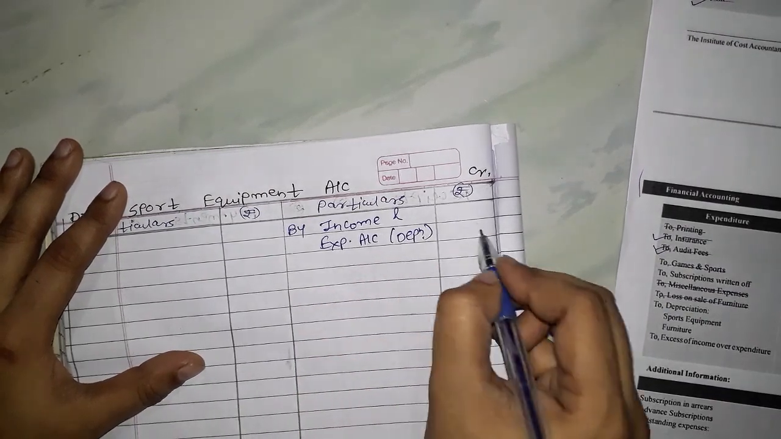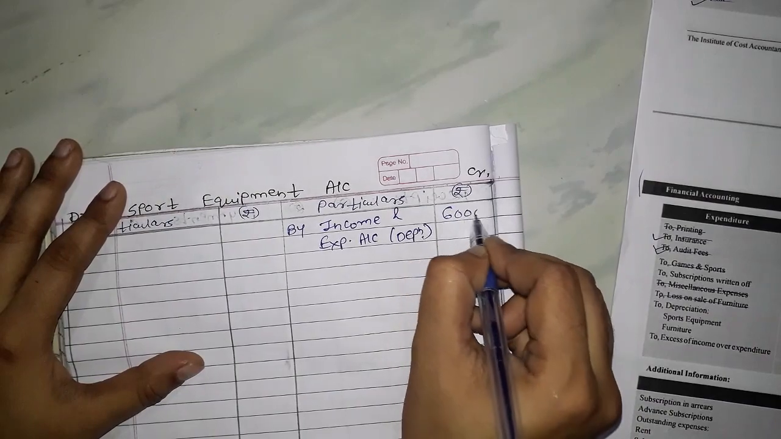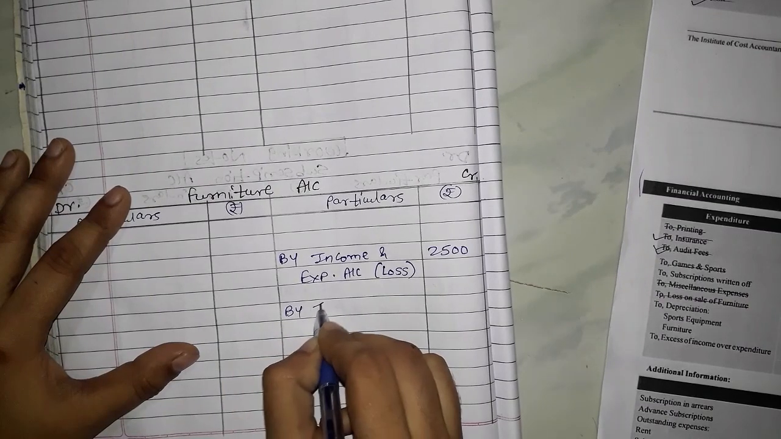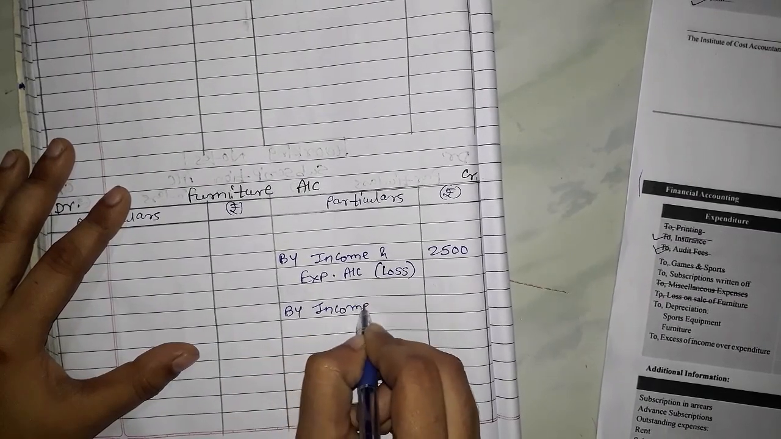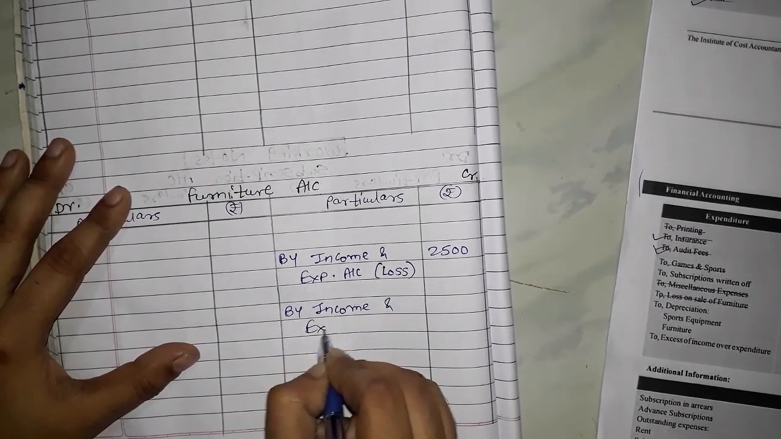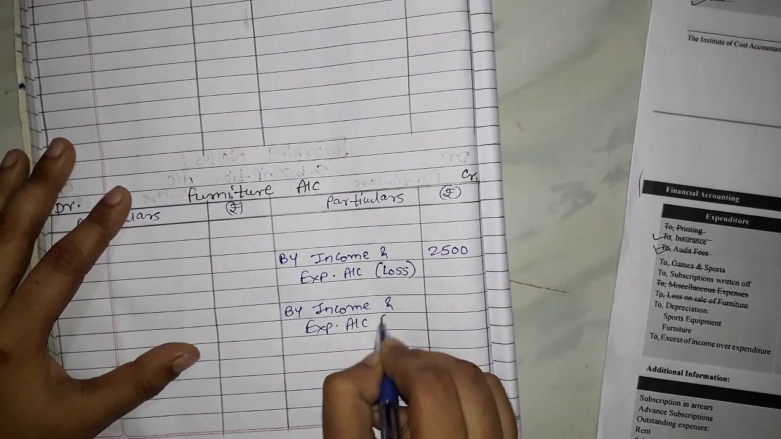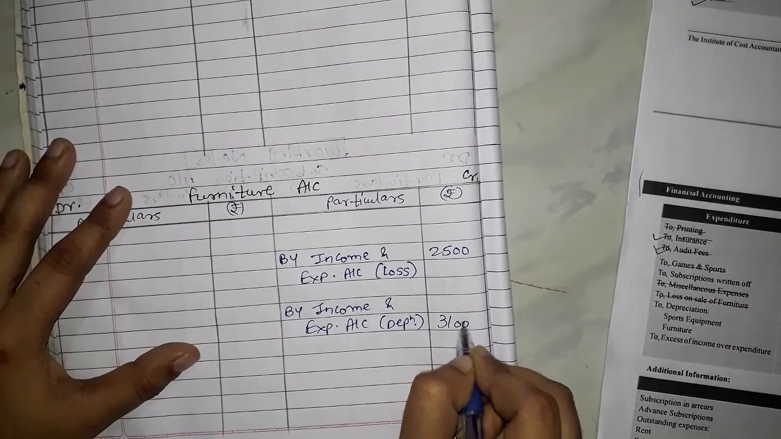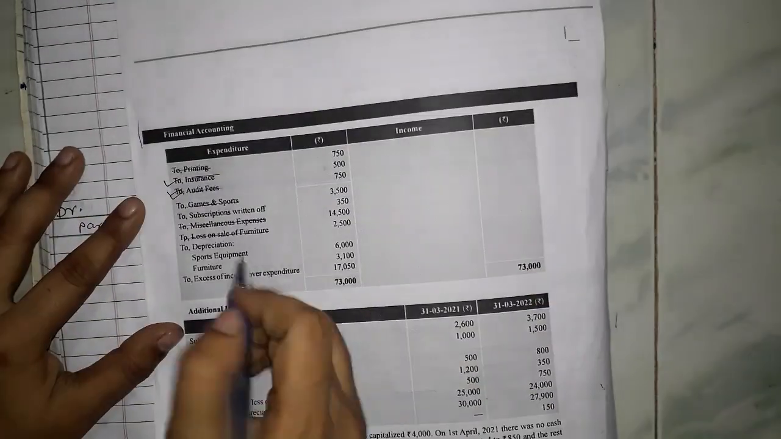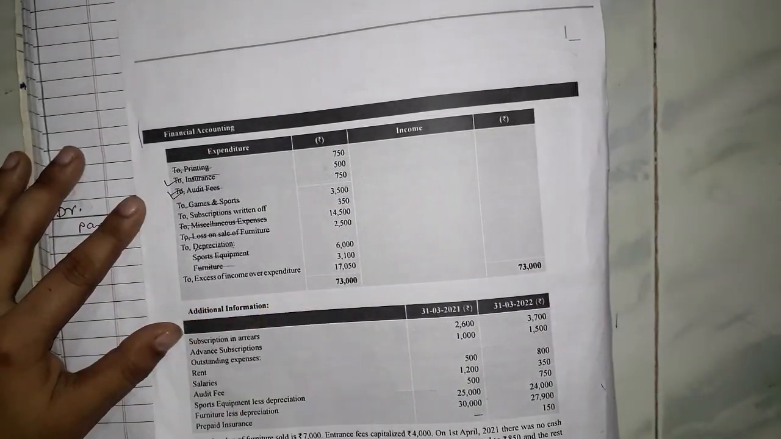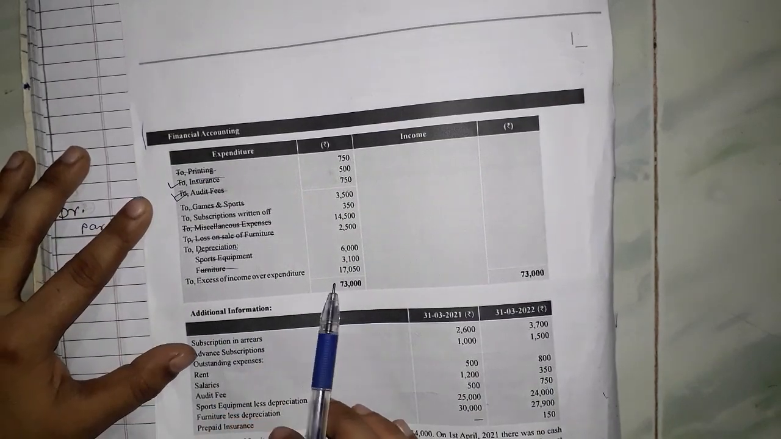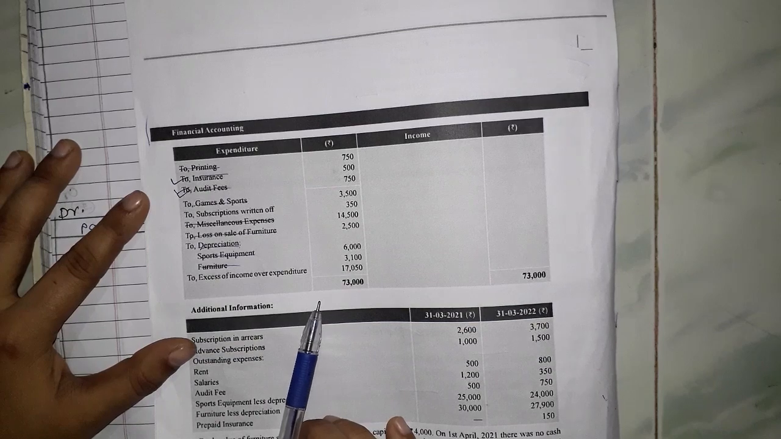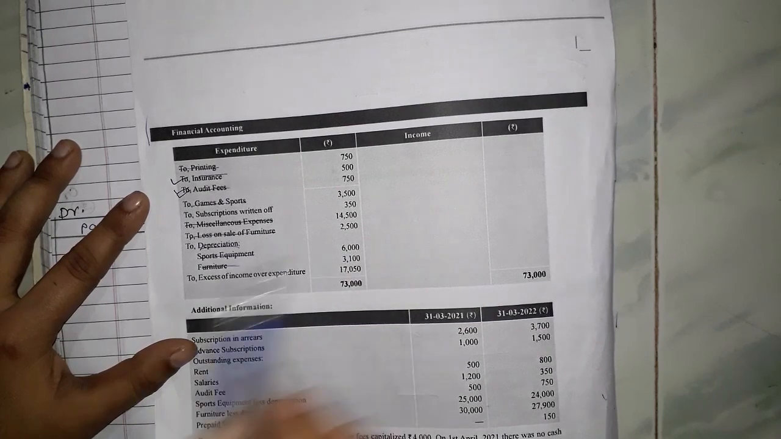6,000 in case of sports equipments, and 3,100 in case of furniture. Okay, so here we have completed these items also. Now this is excess of income over expenditure, which is nothing but surplus, but we don't have balance sheet, so I am not going to record this. Okay, so we will skip this.